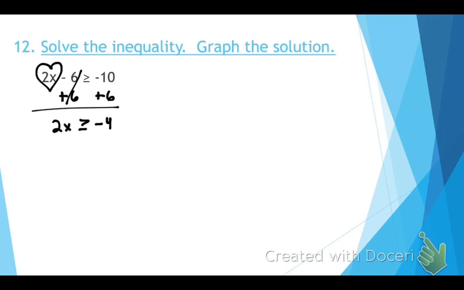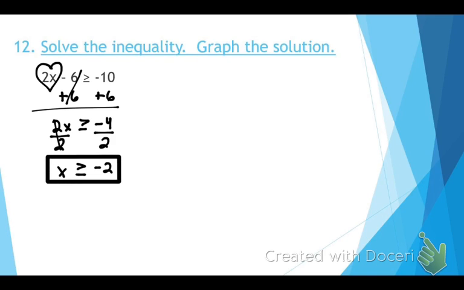Okay, so most of you got this part, but this is where people started making mistakes. How do I get x by itself? You gotta divide by 2. Listen, the last thing I'm doing is dividing by a positive number. Do I need to switch the symbol? No. Only if this number right here would have been negative, then I would flip the symbol. A lot of people flip their symbol. You don't want to flip it, okay? So instead, x is greater than or equal to